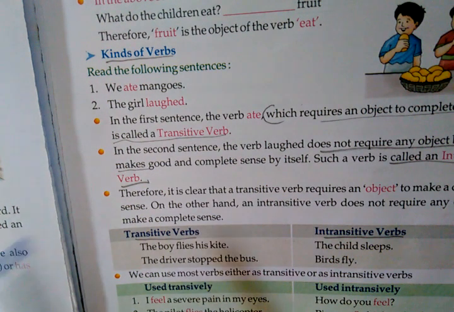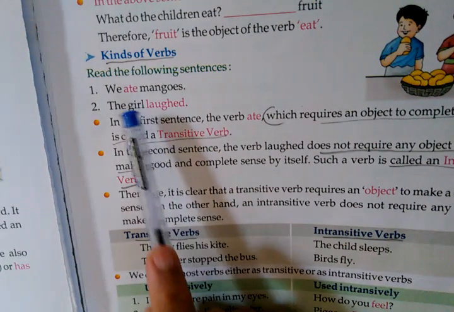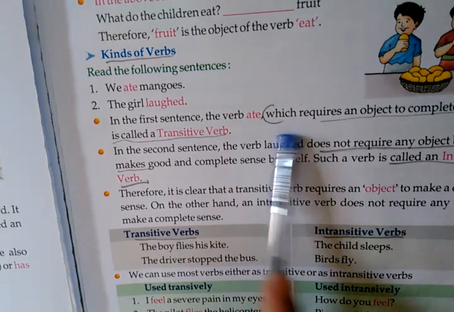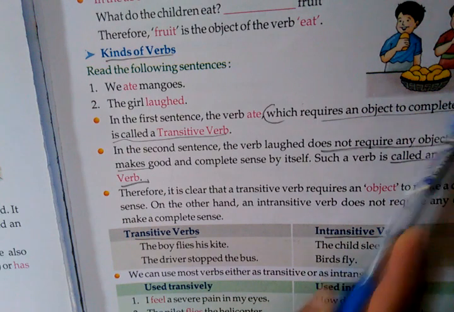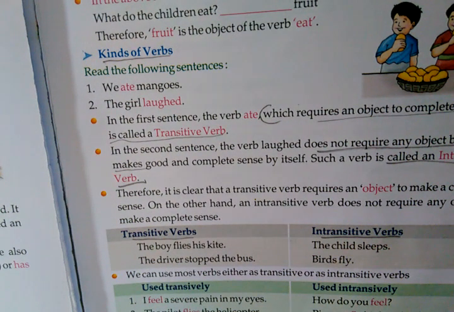Okay, once again I will repeat. You can see in the textbook also, it is clearly written. In the first sentence, we ate mangoes, the verb is ate, which requires an object to complete its sense. It is called a transitive verb. Okay, if you don't understand this one, you just ask the sentence the question what. What we ate? We ate mangoes. Means there is an answer to that question. That is why this sentence has a transitive verb.